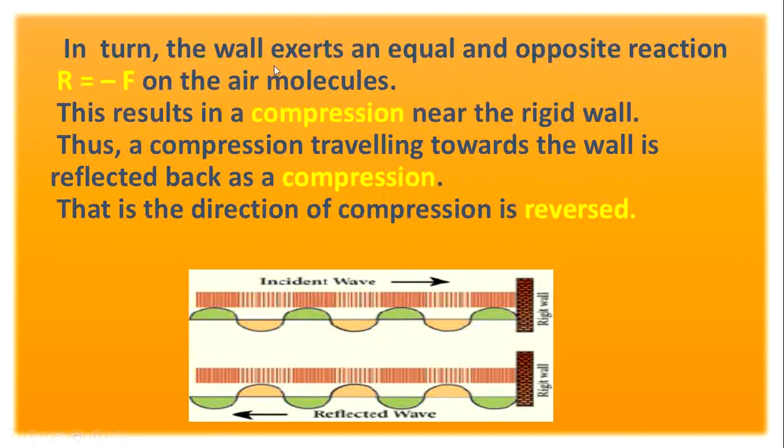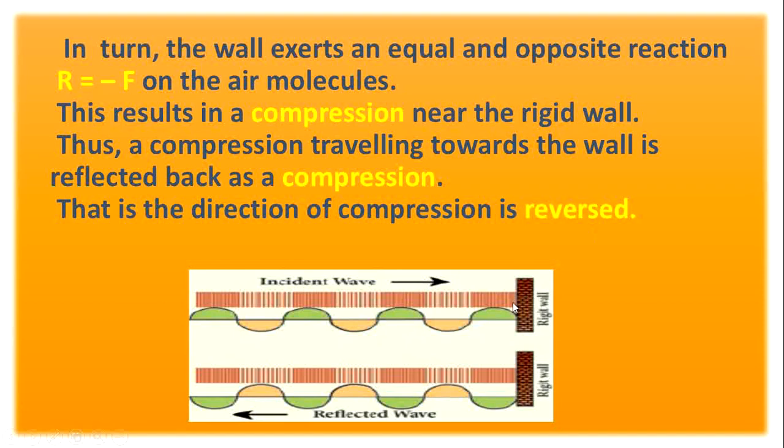In turn, the wall exerts an equal and opposite reaction. When we apply a force to any object, that object also applies a force to the other object. Likewise, when the compression applies a force on a rigid wall, the wall also produces a force, but that force is an equal and opposite reaction. Equal and opposite reaction means R is equal to minus F, on the air molecules. Where does it produce the force? On the air molecules. So this results in a compression near the rigid wall.